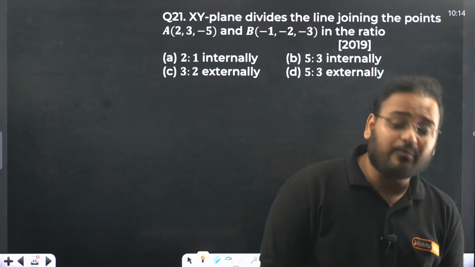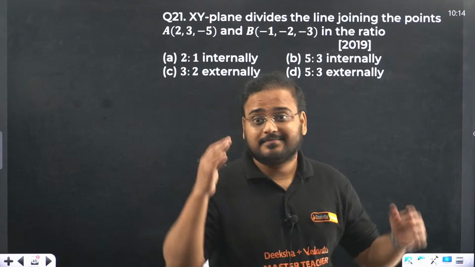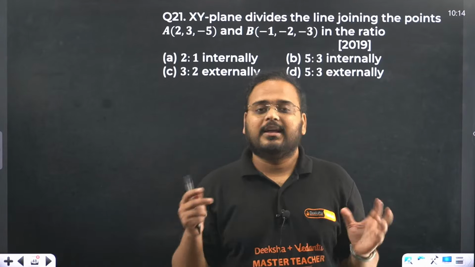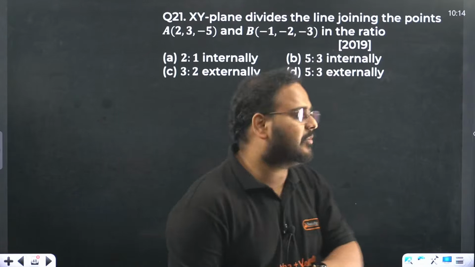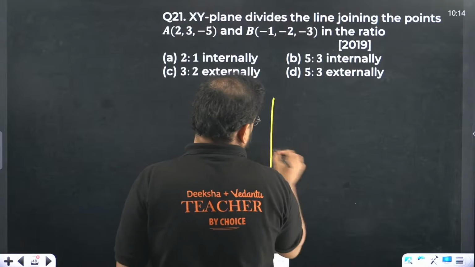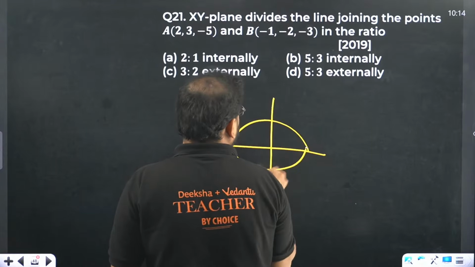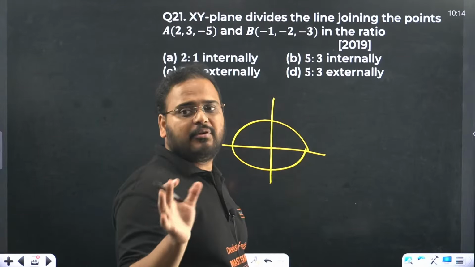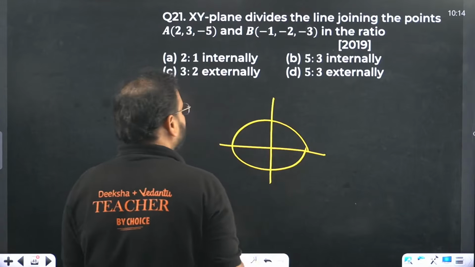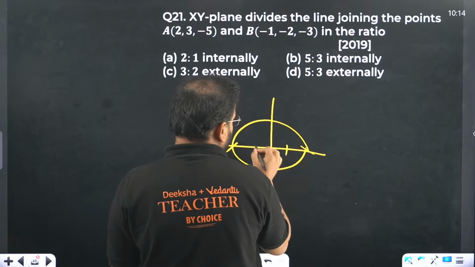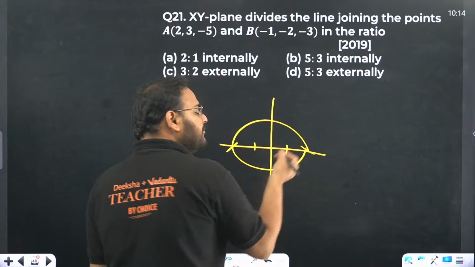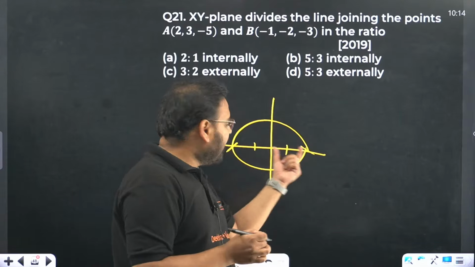Sir, finding geometry is difficult. What geometry? Which geometry? Are you saying visualizing is difficult? Then when you're learning the formulas, try to look at the respective figures. For example, when I talk about the ellipse, foci are over here, vertices over here. Guys, solve question number 21 first of all. Everyone solve question number 21. So whenever you learn the formulas, try to learn the respective points on the figure.